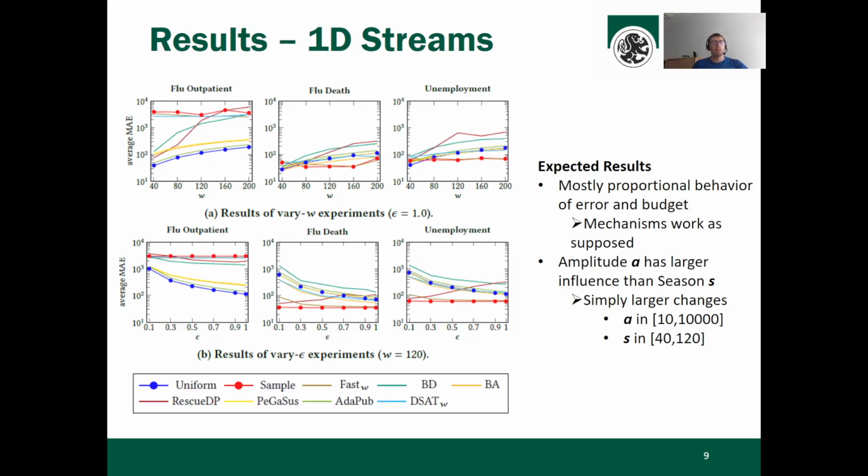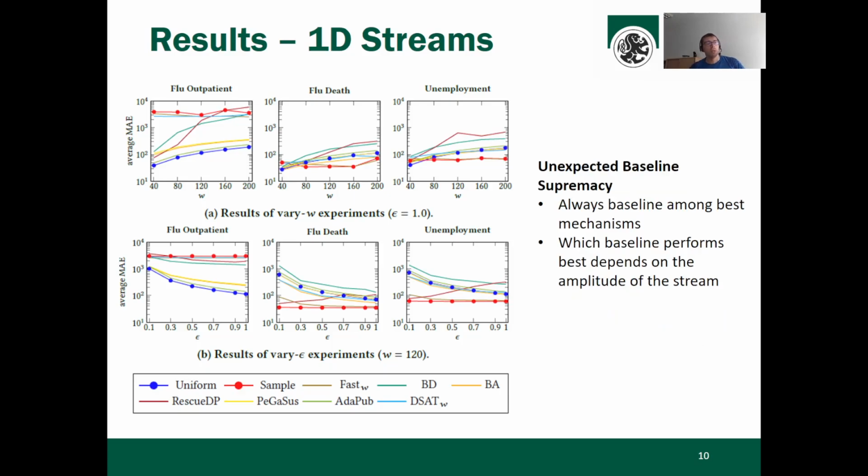We first found some expected results, and the expected results are that most of the mechanisms actually work as supposed. So if you increase, for instance, the available budget, the error decreases proportionally. So the mechanisms really work as supposed. We also find that the amplitude is a decisive parameter, much more important than the length of the season, and it's basically based on the numbers. So you usually have much larger amplitudes when you have season lengths.